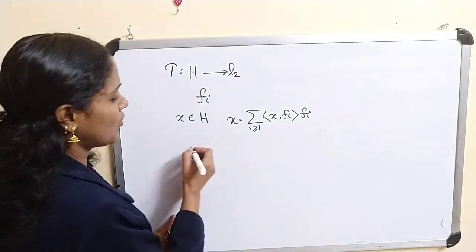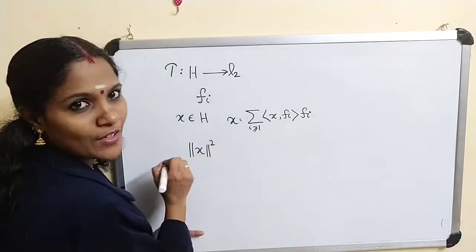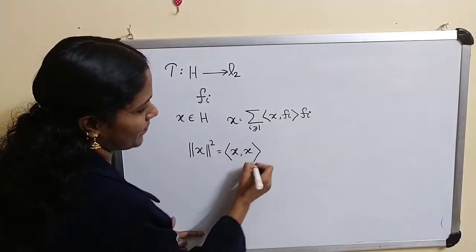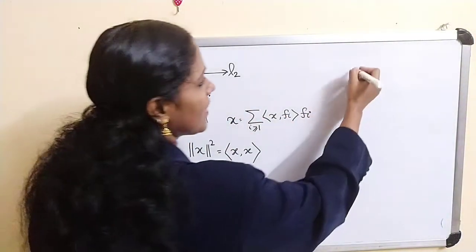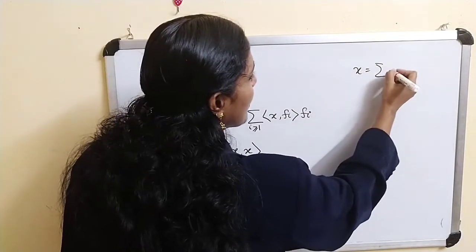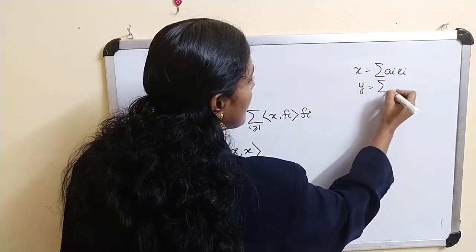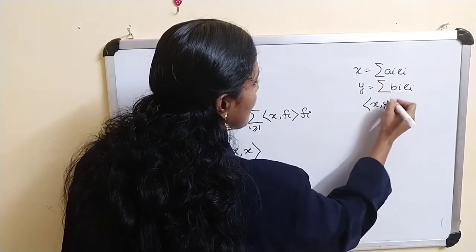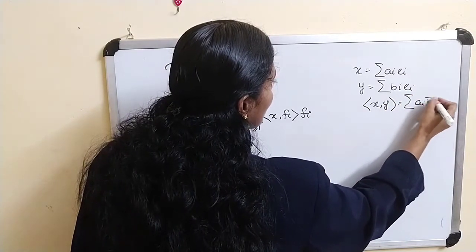Okay, now what about norm of x square? Norm of x square is equal to inner product of x, x. And using our previous result, if x is equal to sigma ai ei and y is equal to sigma bi ei, inner product of x, y is equal to sigma ai bi conjugate.